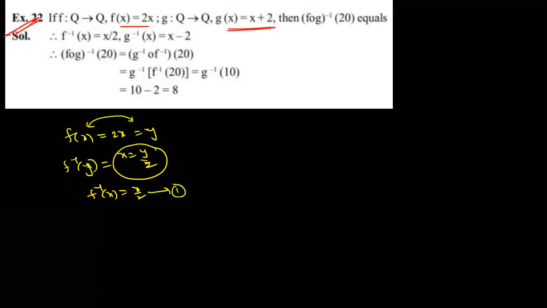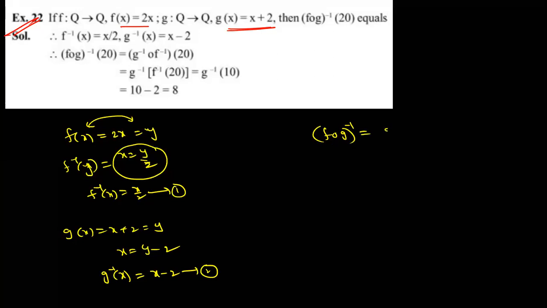This is a 1. What about g of x? x plus 2 is equal to y. x is how much? y minus 2. Therefore, g inverse of x is how much? x minus 2. Fine. So what are they asking? (f circle g) whole inverse. What is the formula? g inverse circle f inverse. I hope you're understanding. So g inverse of f inverse of x.